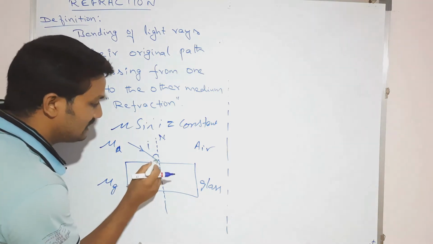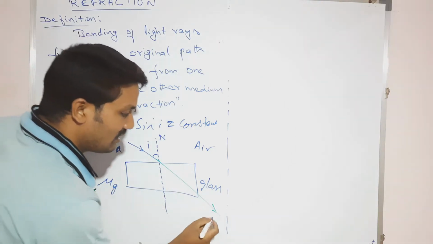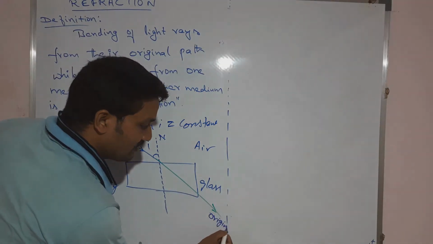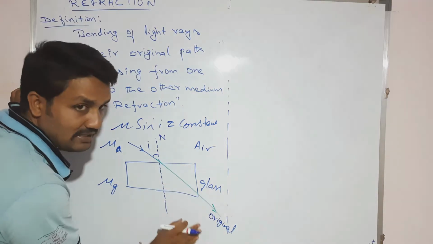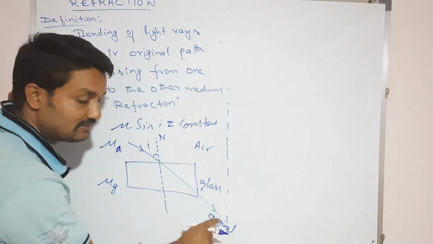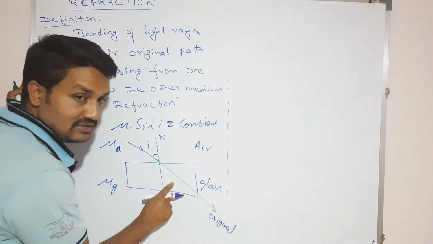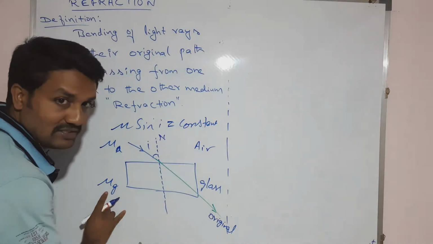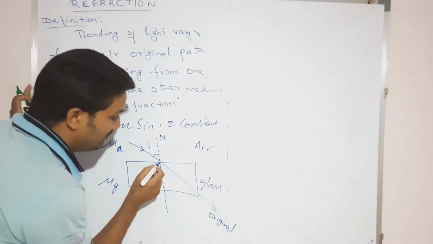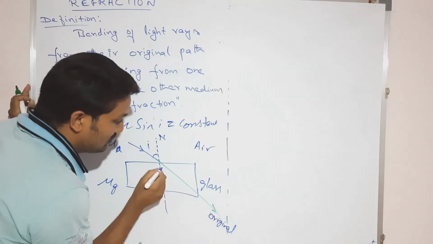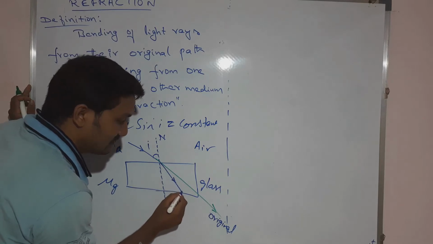So originally the light ray would follow this path, that is called the original path, but it does not follow the original path. Why? Because it is not air. If it were continuously air, it would follow the original path, but here there is another medium, that is the glass. The glass has the refractive index mu g. That's why it is going to bend, towards the normal, like that.